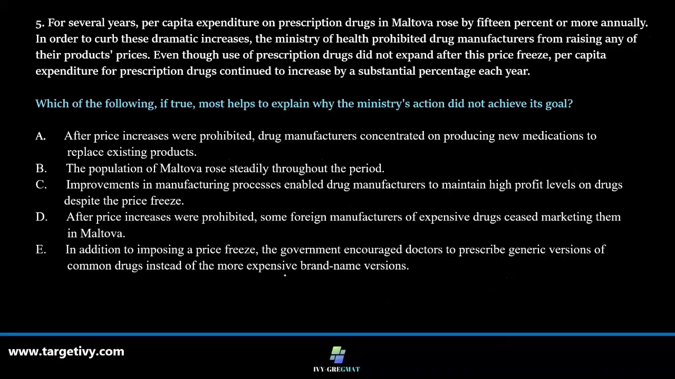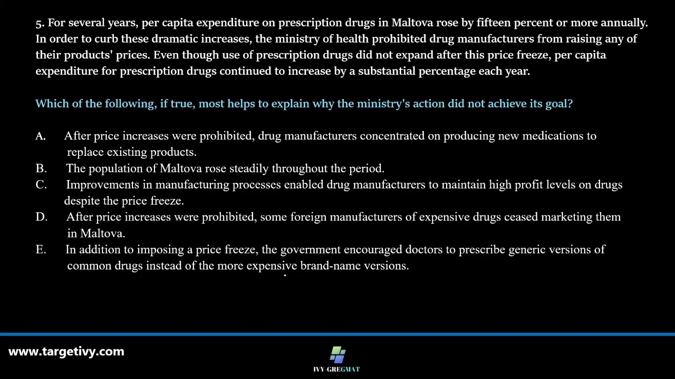Question number 5. For several years, per capita expenditure on prescription drugs in Moldova rose by 15% or more annually. In order to curb this dramatic increase, the Ministry of Health prohibited drug manufacturers from raising any of their products' prices, even though use of prescription drugs did not expand after this price increase. Per capita expenditure for prescription drugs continued to increase by a substantial percentage each year.